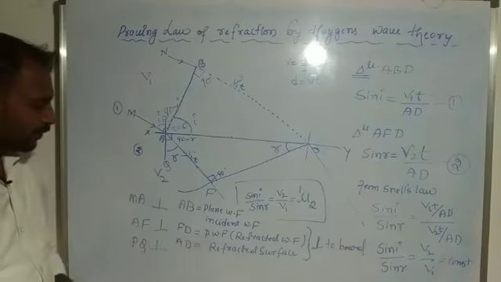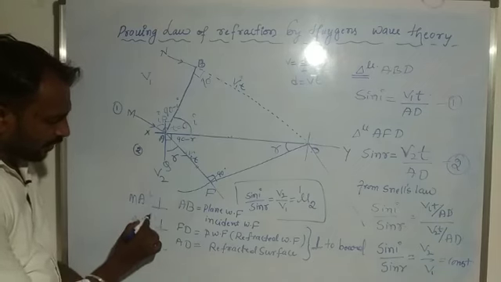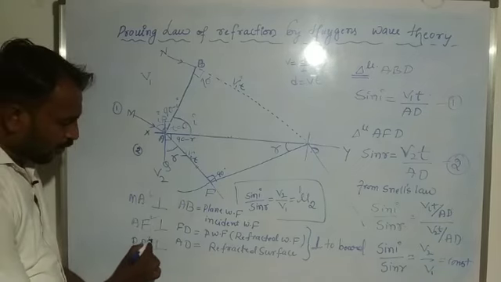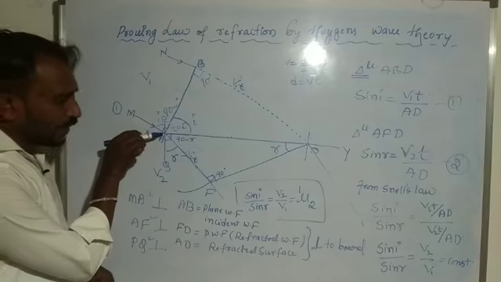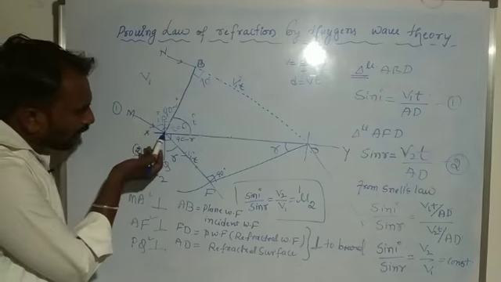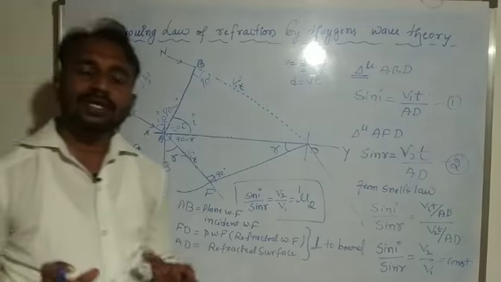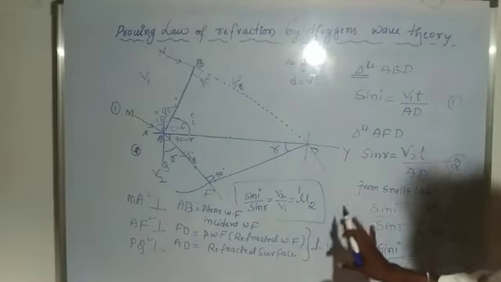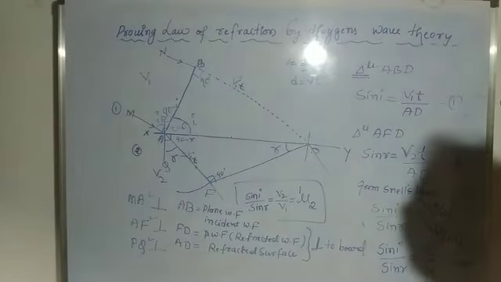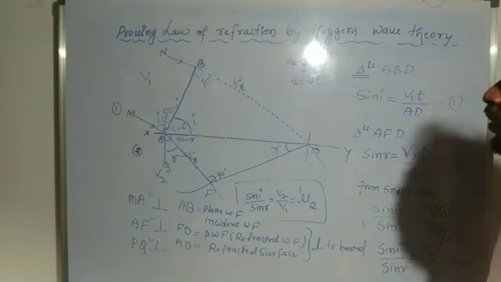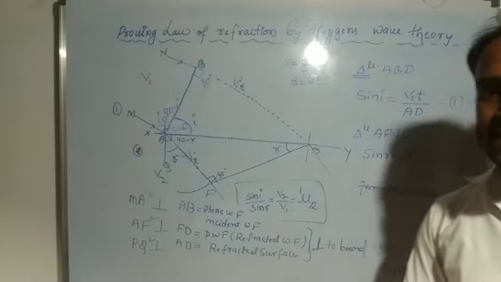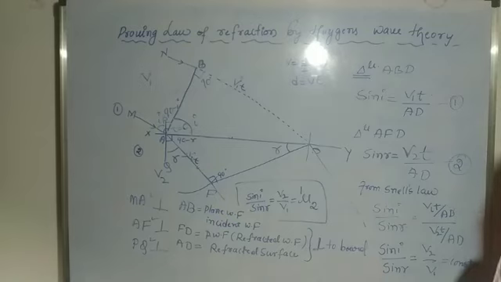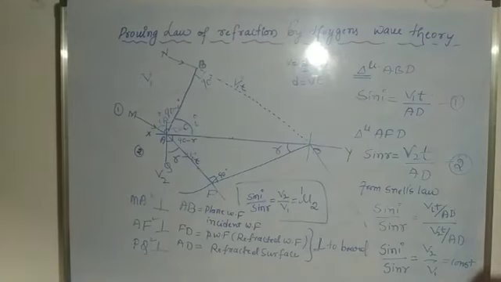So the incident ray, refracted ray and normal to the interface at the point of incidence all lie on the same plane. So this derivation proves refraction by Huygens wave theory.